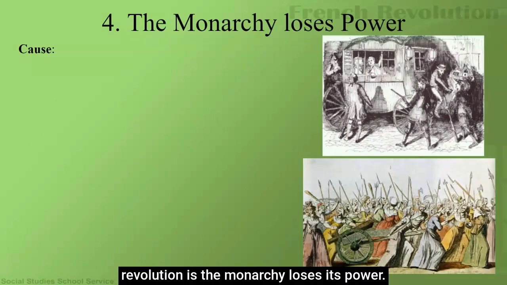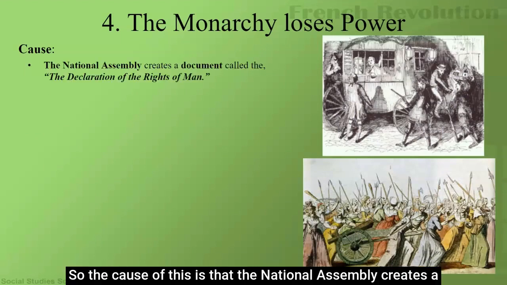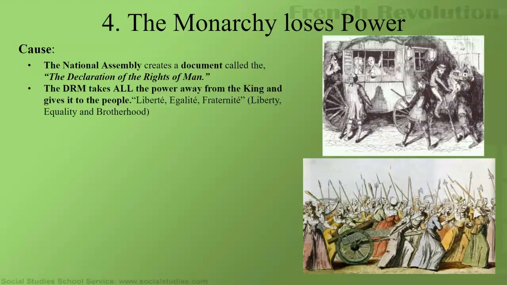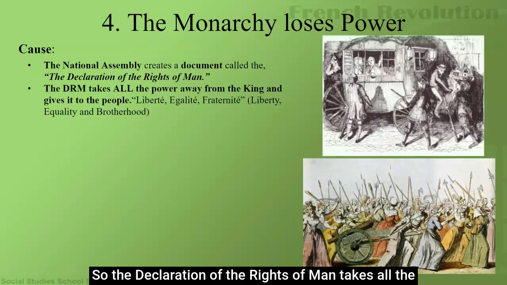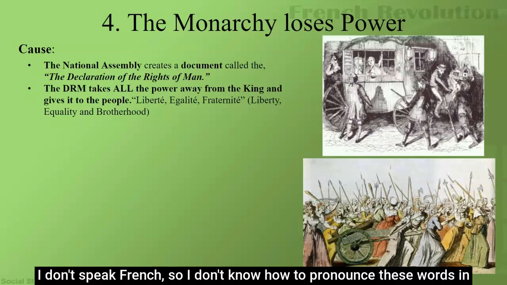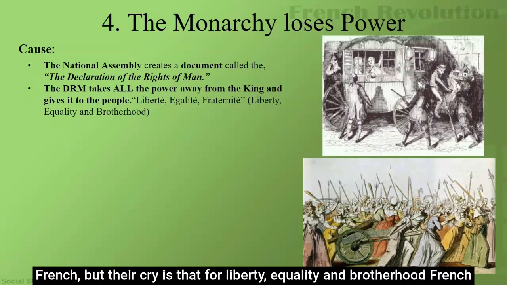So the fourth thing that happens in the revolution is the monarchy loses its power. The cause of this is that the National Assembly creates a document that is called the Declaration of the Rights of Man. The Declaration of the Rights of Man takes all the power away from the king and gives it to the people. I don't speak French, so I don't know how to pronounce these words in French. But their cry is for liberty, equality, and brotherhood.